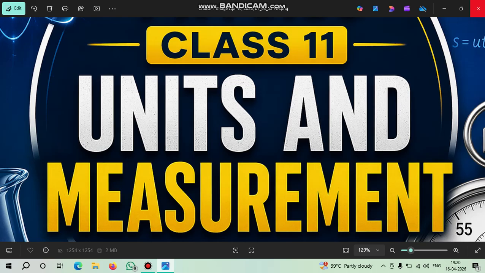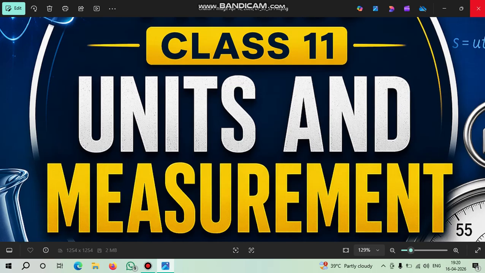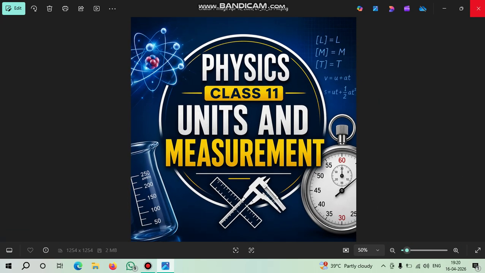We have started mathematics of class 12, chemistry of class 11, and now we are going to start our physics of class 11th, that is units and measurements. Wonderful chapter, nice chapter. It is the first chapter of class 11th physics and the core concept of the 2 years journey.